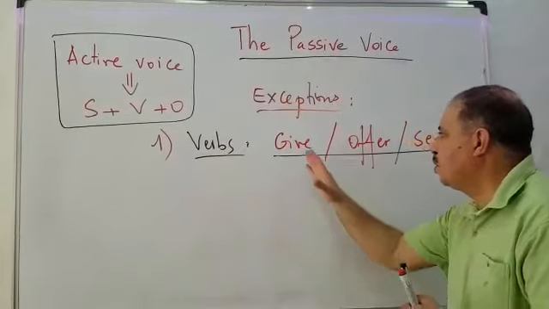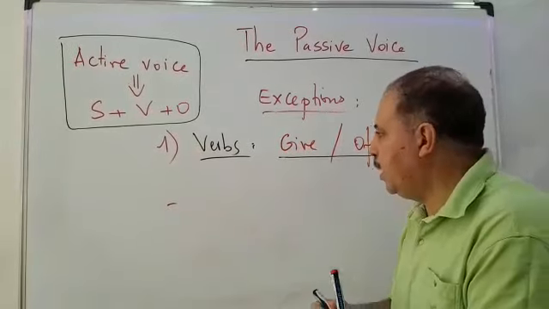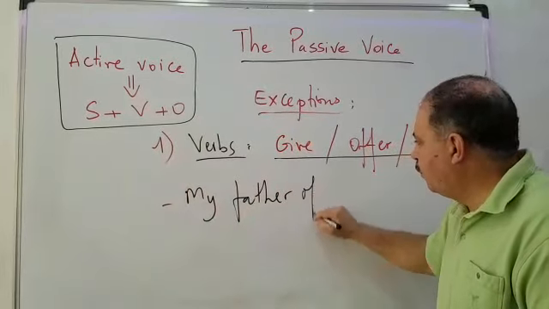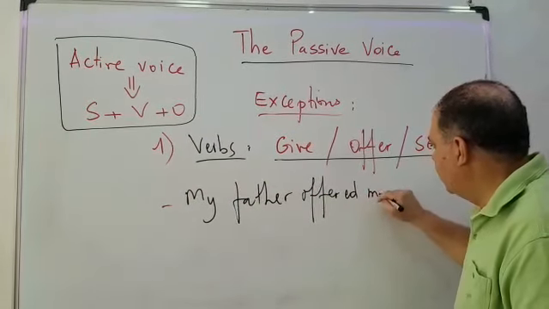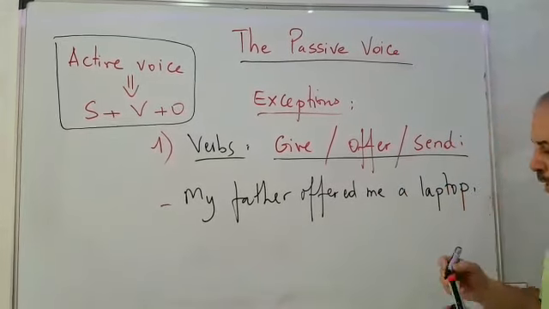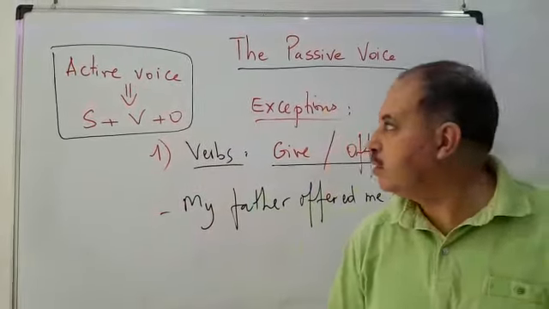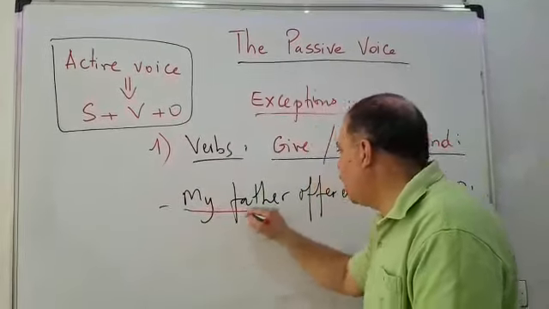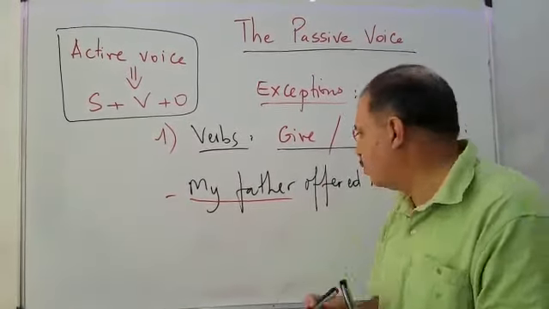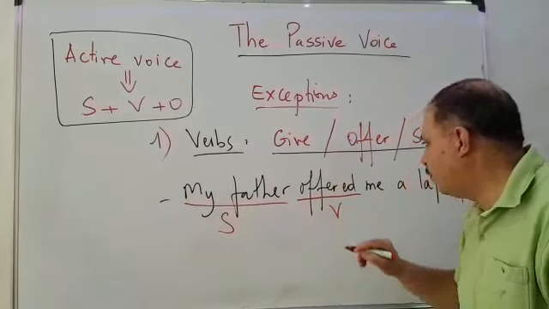I can give you a sentence with one of these verbs. For example here, my father offered me a laptop. This is a very simple sentence. As you may see, it is an active voice. But first, let's analyze its constituents and be sure about them. So my father is a subject, then offered is a verb.